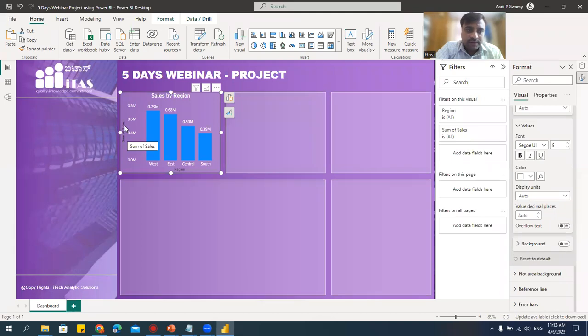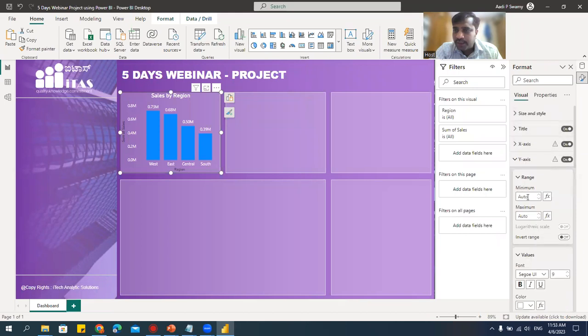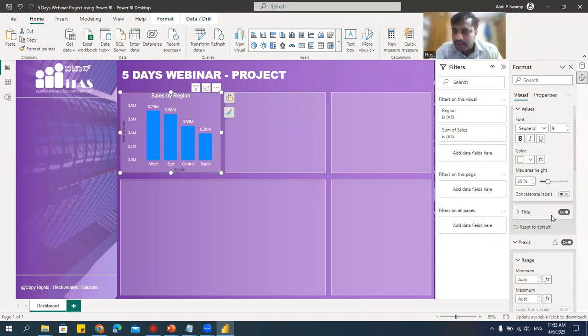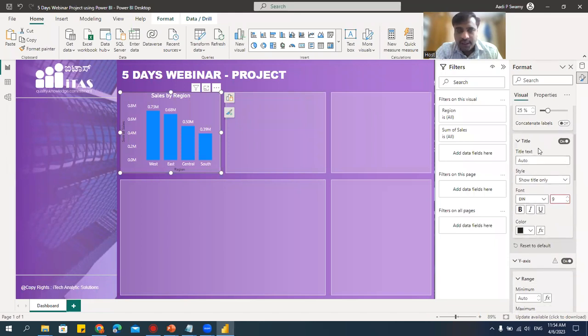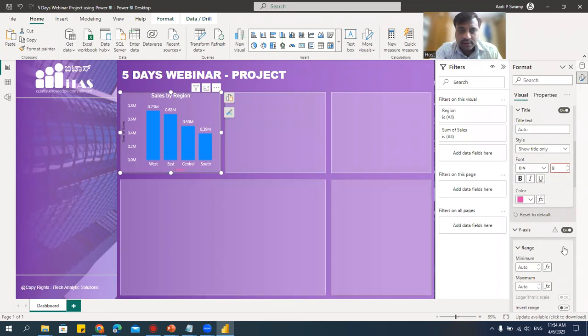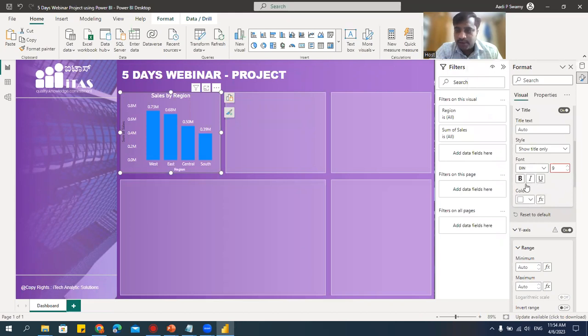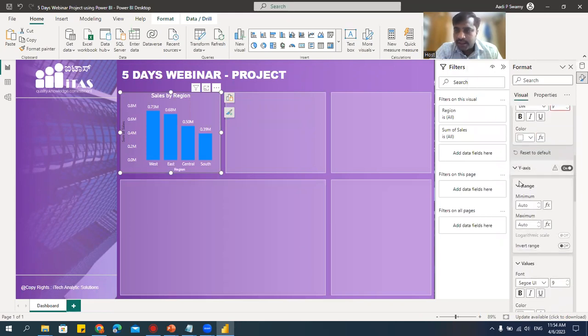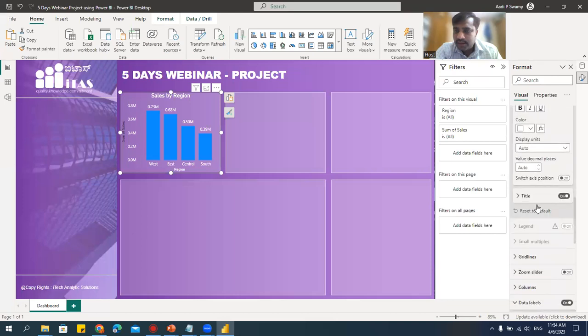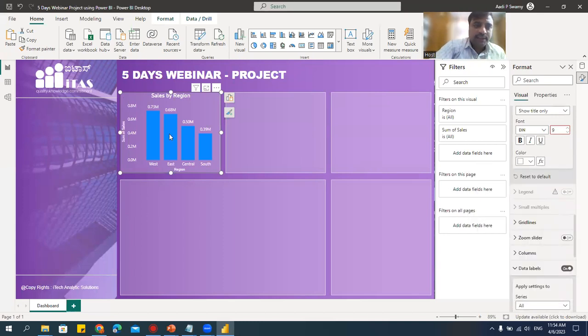Okay. I think this title, okay, X and Y axis title also, if you think you want to make it white color, you can go here. Where is the title? See, I have the title here. If you think you don't want this title, you can disable this. Or if you think you require, you can go here. Let me make it something with this color. Not visible actually. Let me take white color only. I think that should be good. And then y-axis, title, and then we'll change the color to white. Okay. So people, I just changed the colors here.